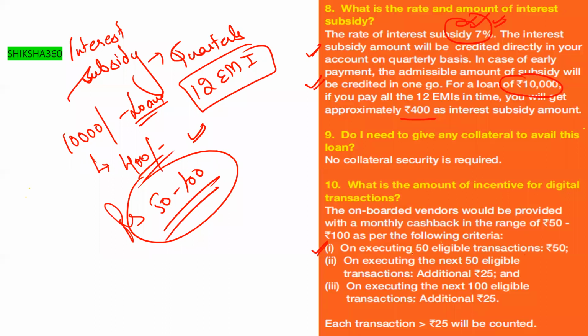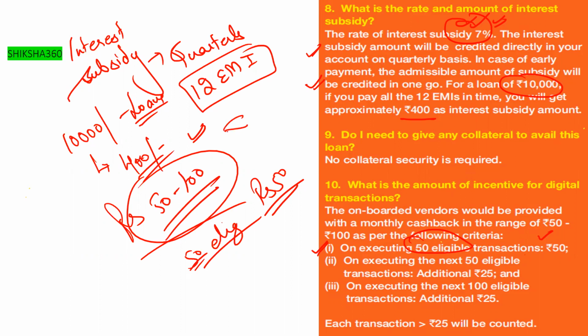The first one is on executing 50 eligible transactions. If you are doing 50 eligible transactions, how much incentive will you get? Rupees 50. And one thing more: if you are doing continuous 1 rupee, 1 rupee, 1 rupee digital transactions, will it be covered under eligible transactions?